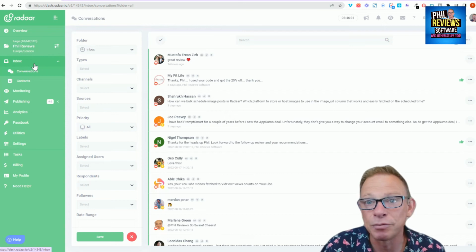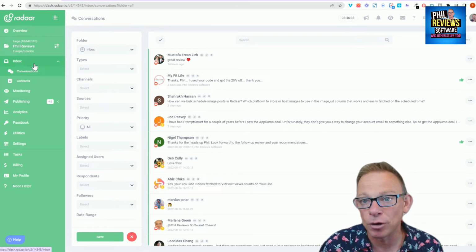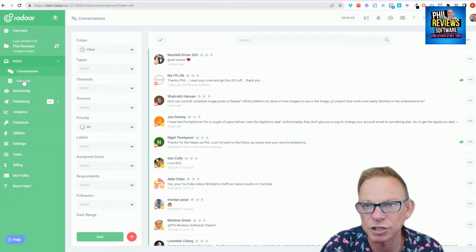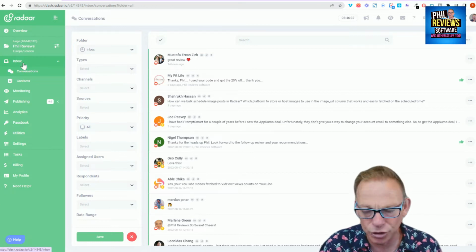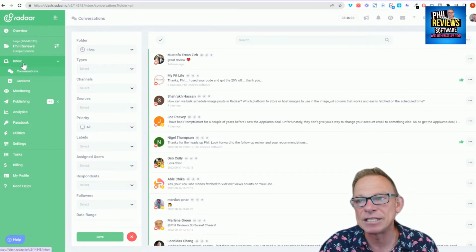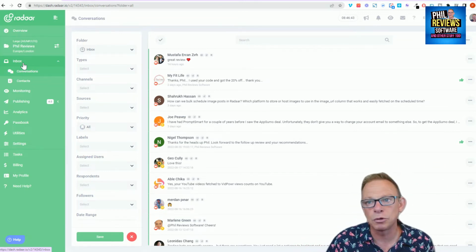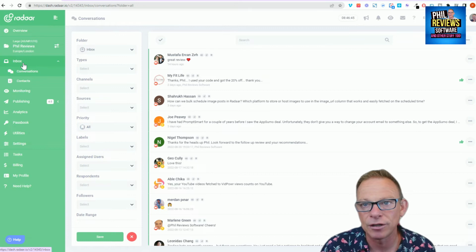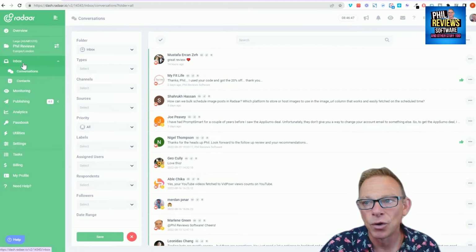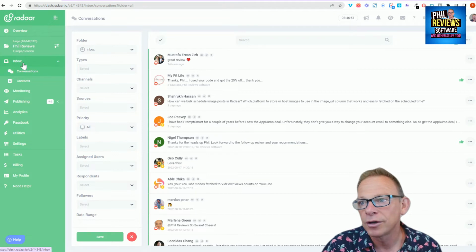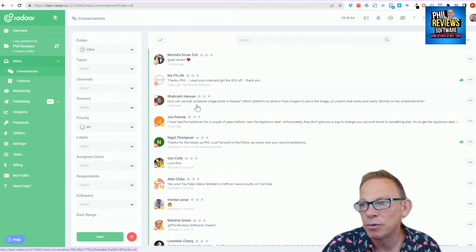Radar really has got some pretty unique features, and we're going to look at the inbox now. We're going to be running through all of these features and explaining how they work, but the inbox is much more than just an inbox. It is the place where you can reply to everything. So yes, all of your social media messages across your channels will come in here. Also though, and this is the big bit, all of your comments on your videos will come in here.